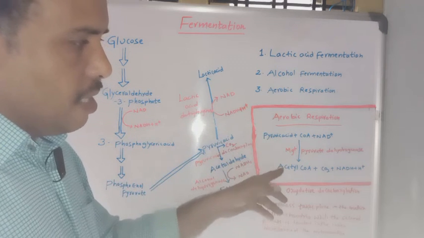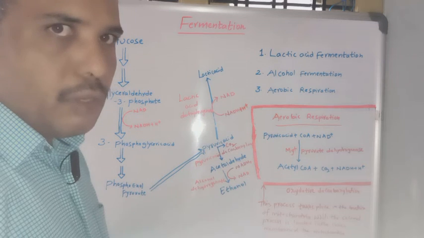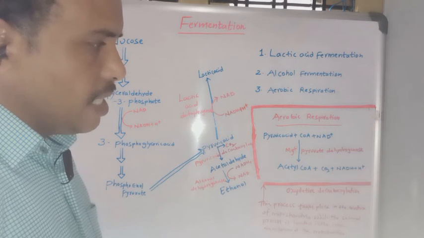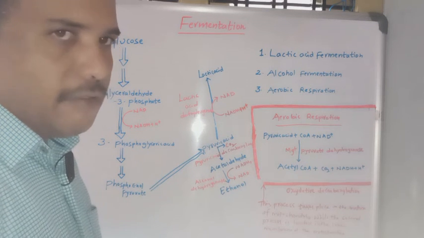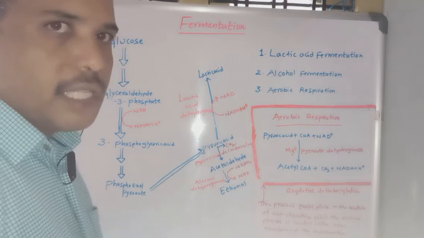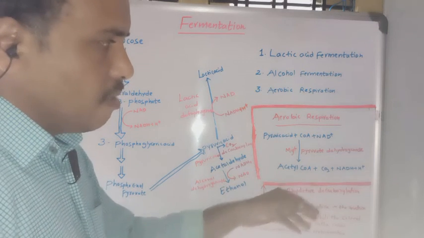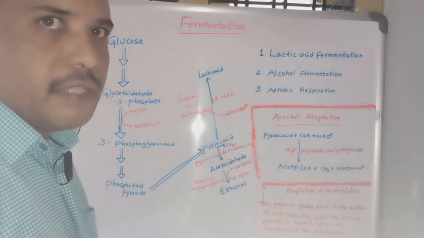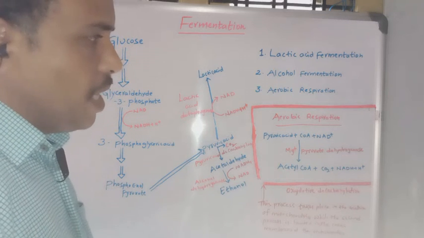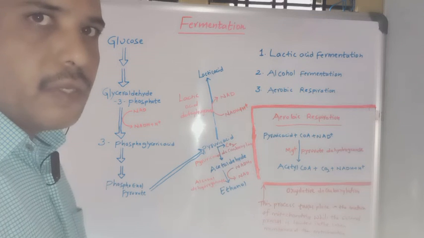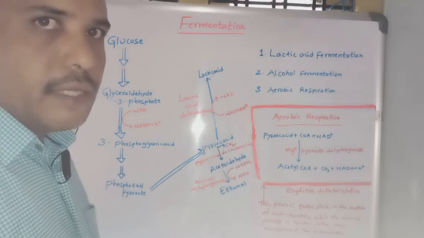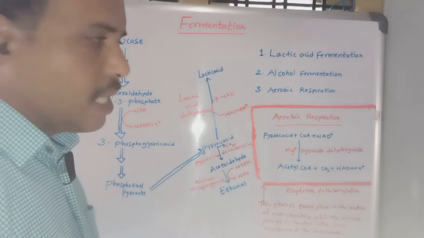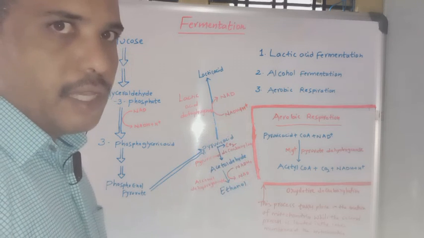Here acetyl coenzyme A helps to enter the citric acid cycle, the tricarboxylic acid formation, with carbon dioxide released and NADH2, NADH and H plus formed. Here two NADH2 are formed from the two glucose molecules in this aerobic respiration pathway.